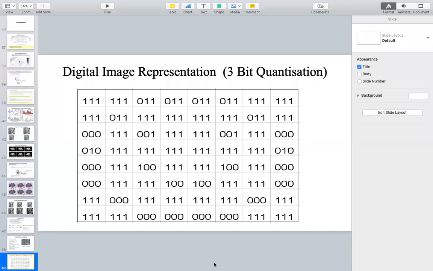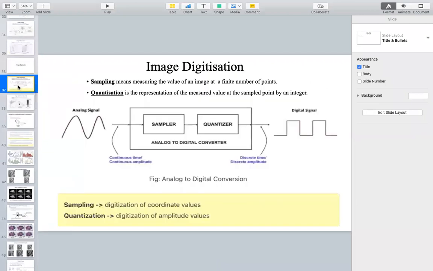So that is the process of converting from analog to digital. There are two steps, sampling and quantization. First, I decide how many samples I want per cycle. And then I need to decide, per sample, how many levels I want to use to represent that value. That is quantization. Using these two, I will be converting the analog signal into a digital signal.